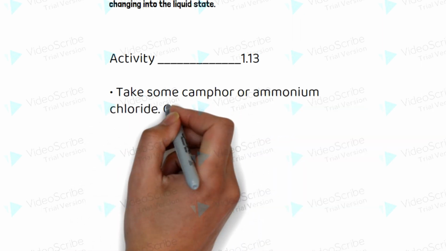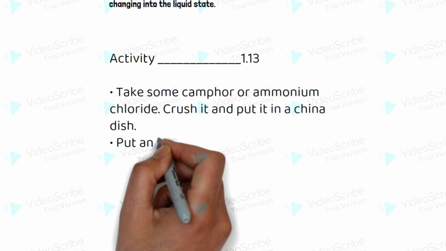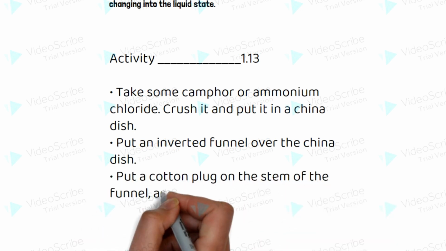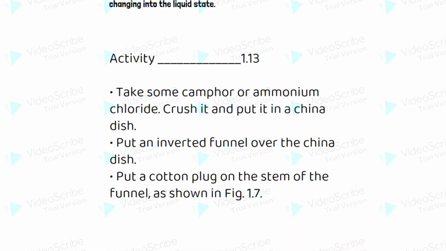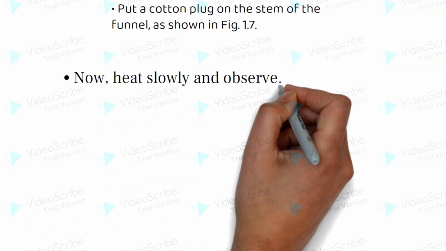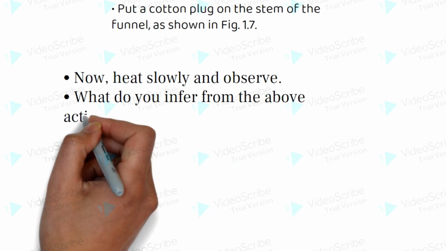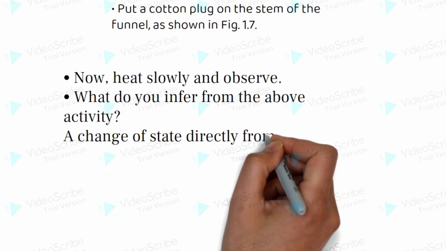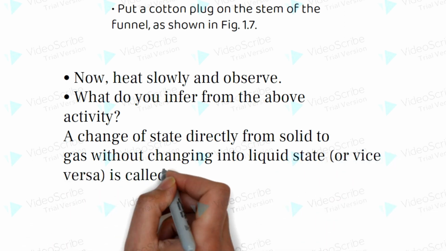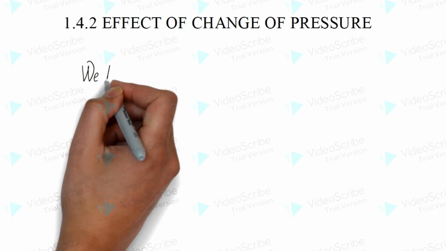Take some camphor or ammonium chloride, crush it and put it in a china dish. Put an inverted funnel over the china dish. Put a cotton plug on the stem of the funnel as shown in figure 1.7. Sublimation of ammonium chloride. Now heat slowly and observe. What do you infer from the above activity? A change of state directly from solid to gas without changing into liquid state is called sublimation.